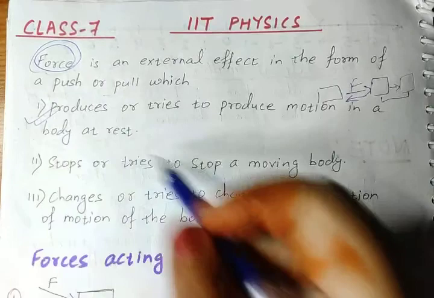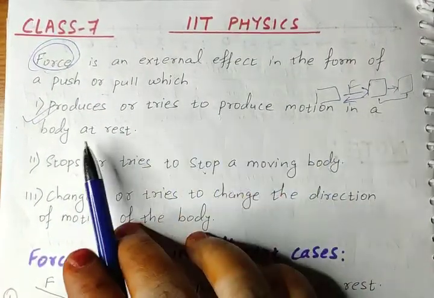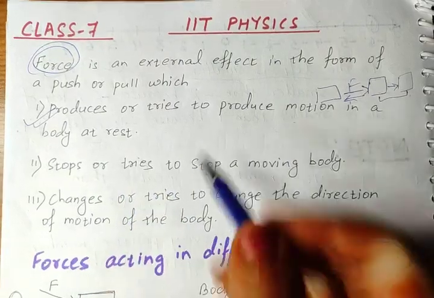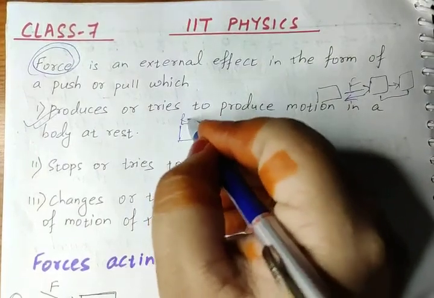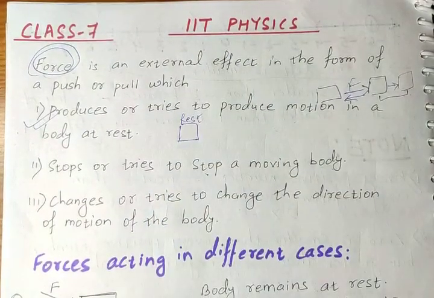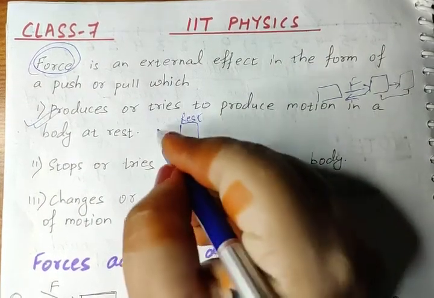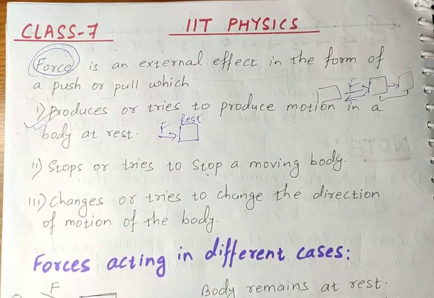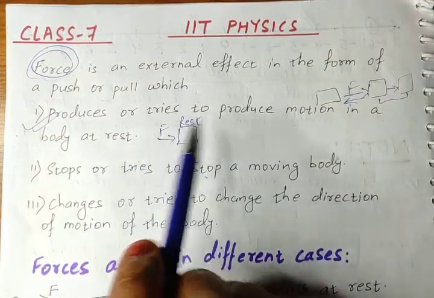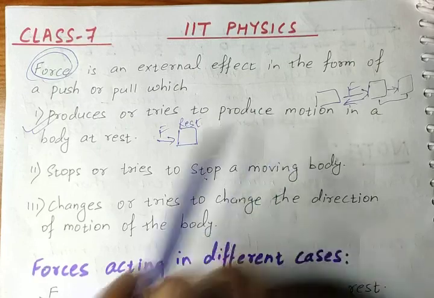First see, force produces or tries to produce motion in a body at rest. Suppose one body is there, this body is in rest position. So when you apply some force on a body which is in rest position, it can produce motion or tries to produce motion.